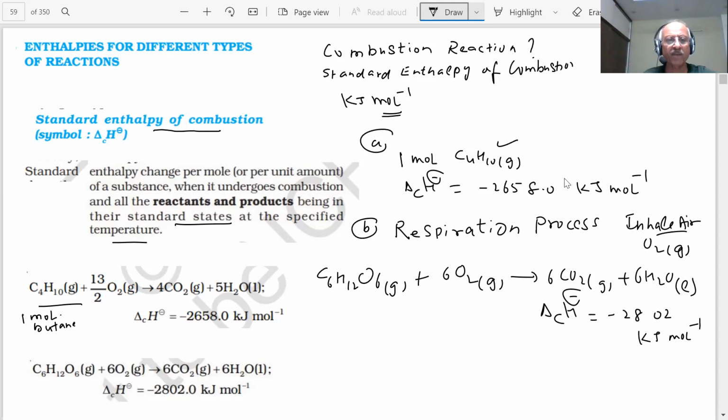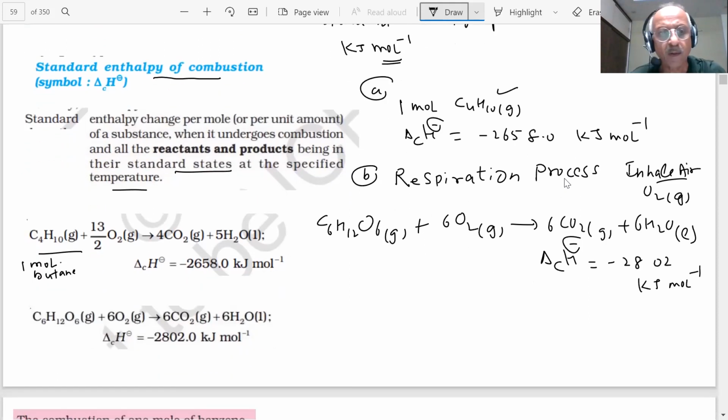I'm studying enthalpy of combustion. These are all examples of standard enthalpy of combustion, students.